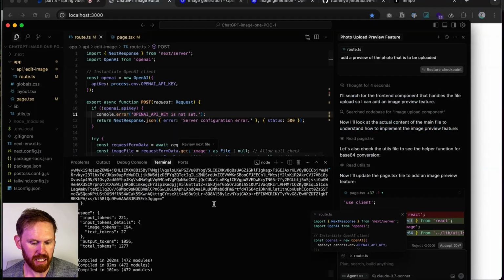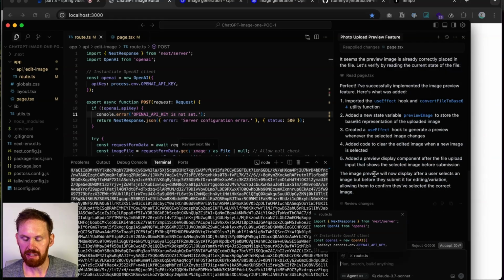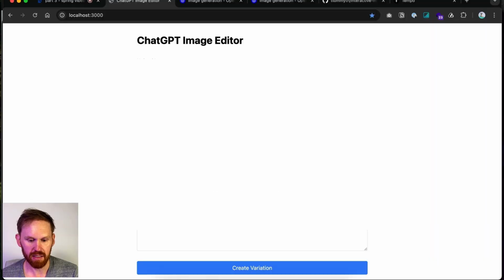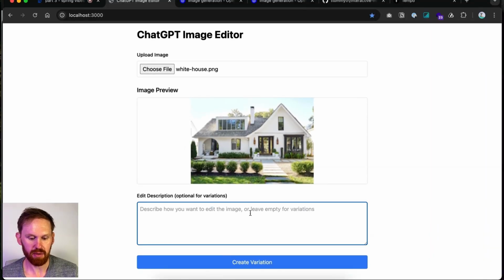We determined that if we pass a PNG and it's under a certain file size, then it was working. Determined, yes, the data was coming back. Now we are just adding a little preview of the file that gets picked. Yeah, so now we have this. Now let's say we want to make this house yellow.